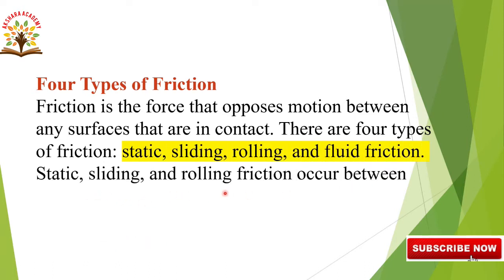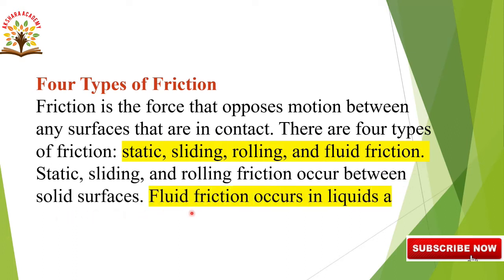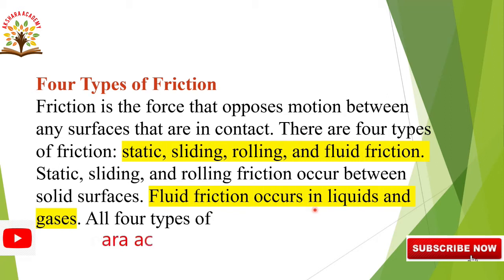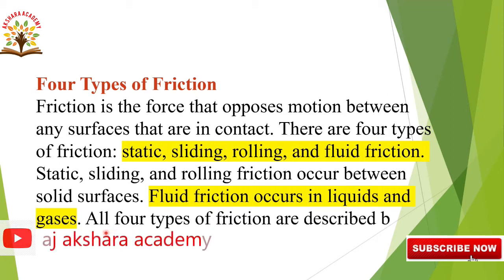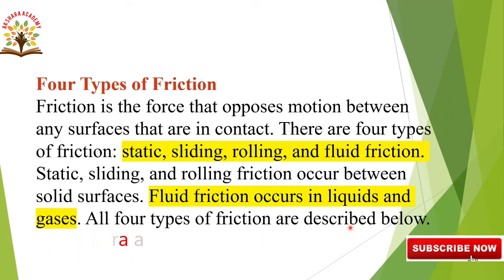Static, sliding and rolling friction occur between solid surfaces. Fluid friction occurs in liquids and gases. All 4 types of friction are described below one by one. Come to the first one, static friction. So first of all, what is friction?